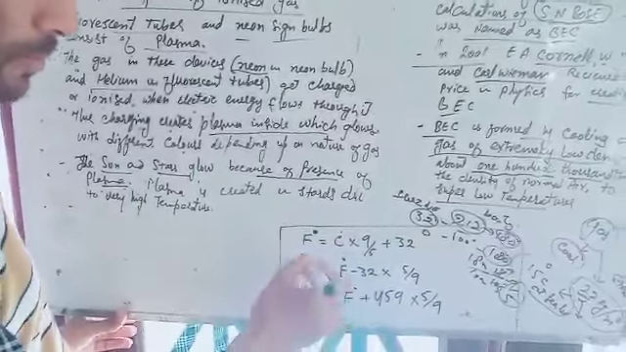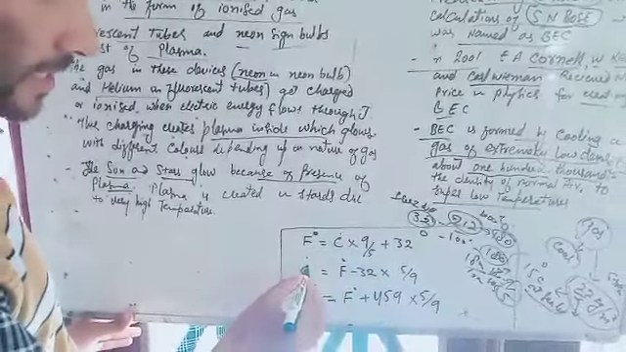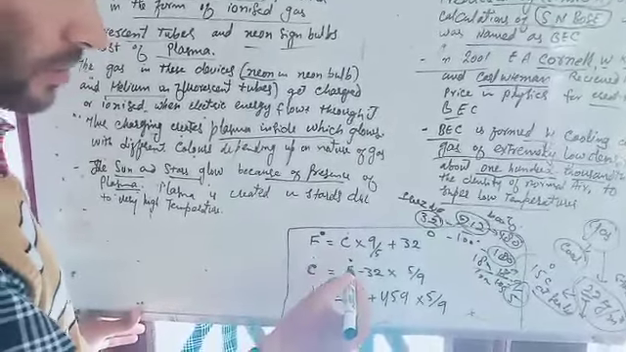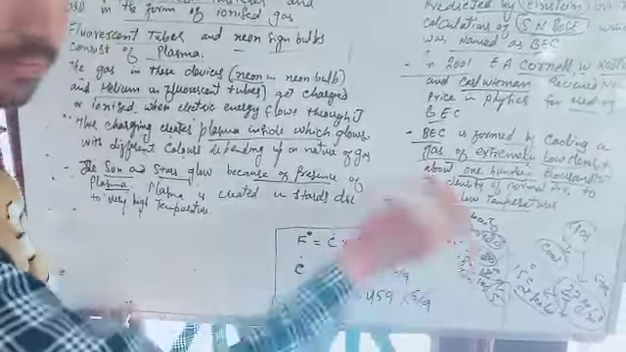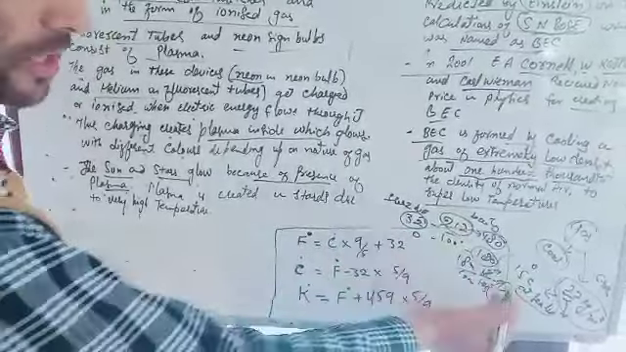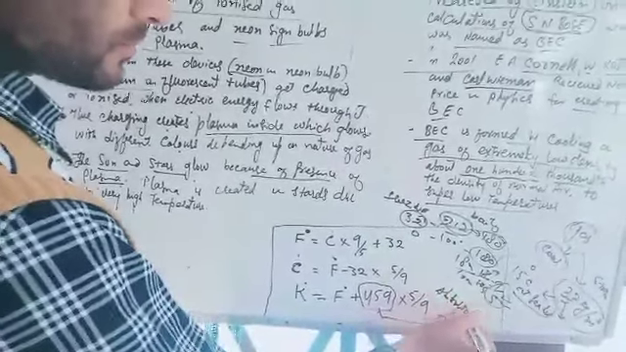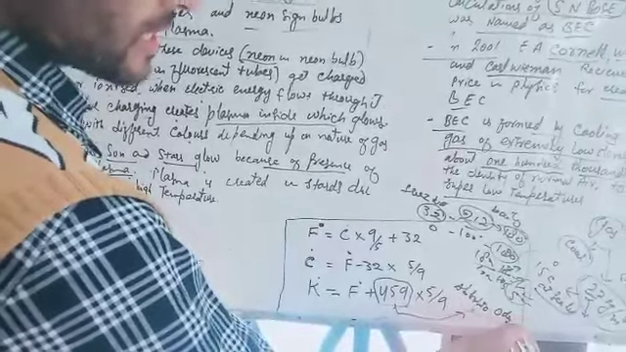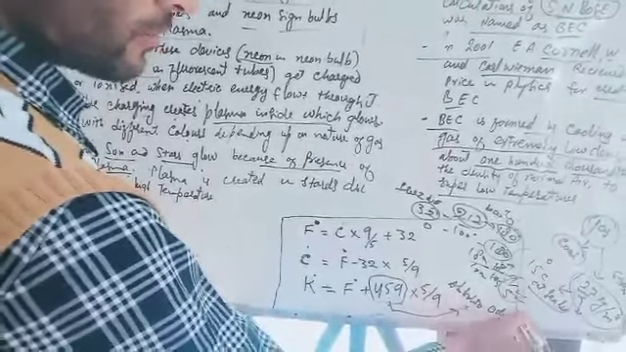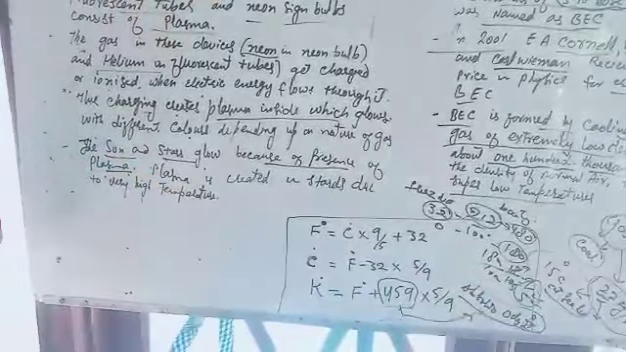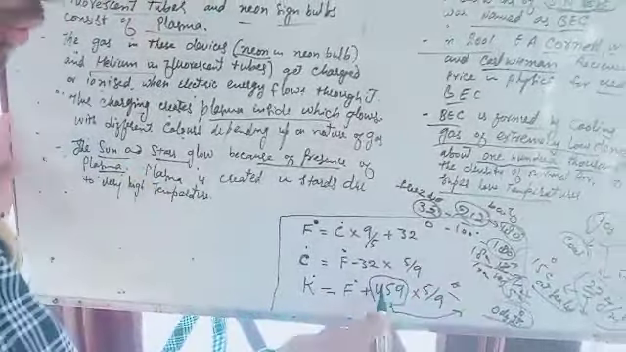If you have to convert Fahrenheit into centigrade, then centigrade, or Celsius, is equal to Fahrenheit minus 32 into 5 by 9. It is the reciprocal of 9 by 5. And then the Kelvin scale is equal to Fahrenheit plus 459 into 5 by 9. 459 is related to absolute zero temperature, as 0 degree Fahrenheit is about 459 Kelvin.